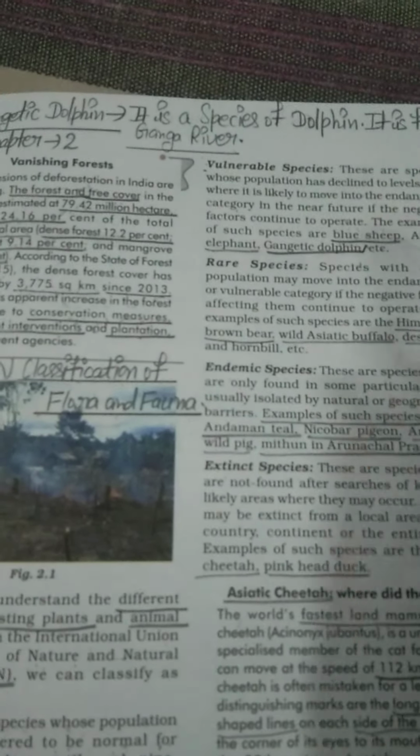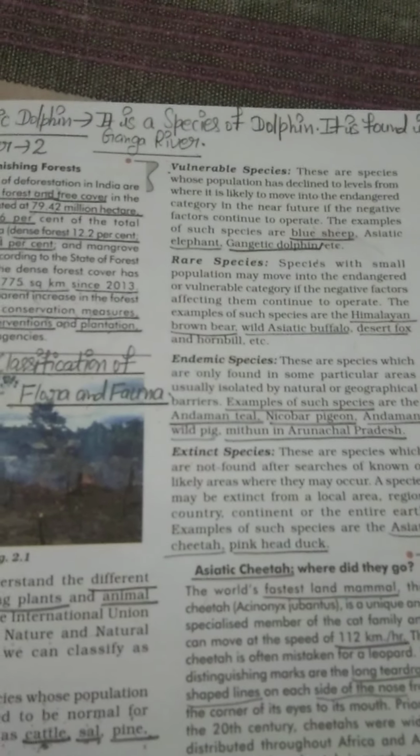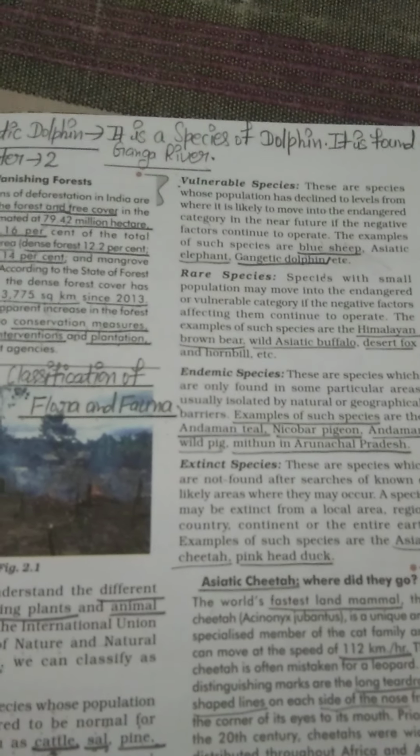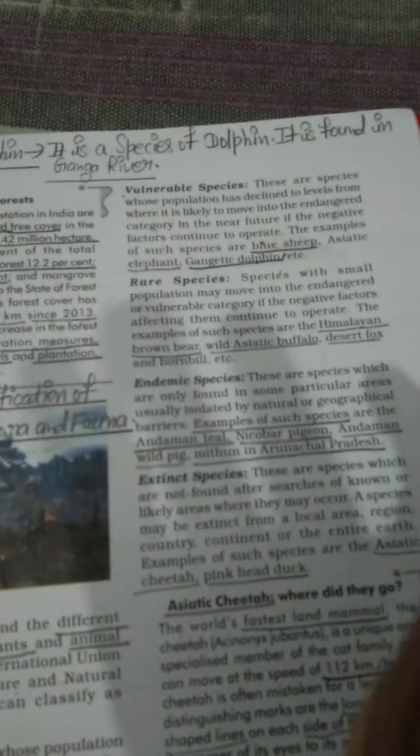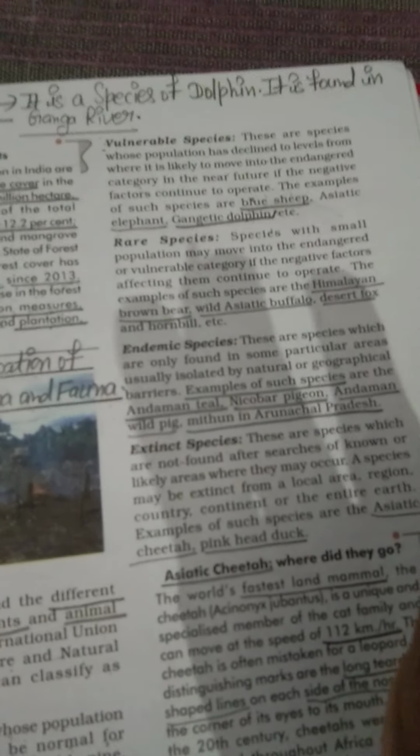And very clear, if the population is going down day by day, then very soon these species also may be in danger of extinction. I think the point is clear to you.